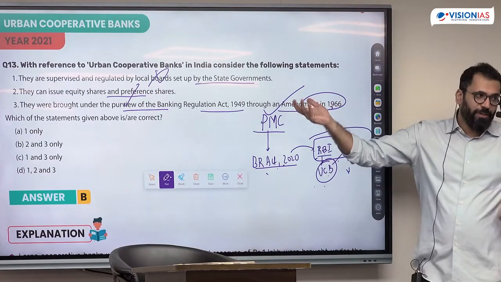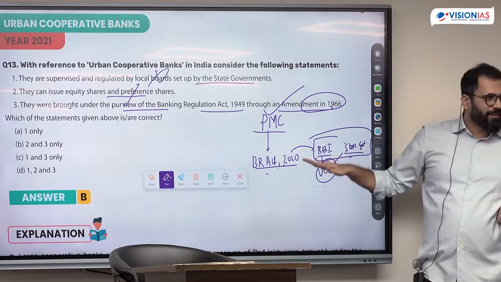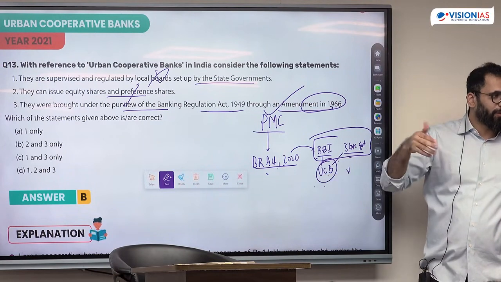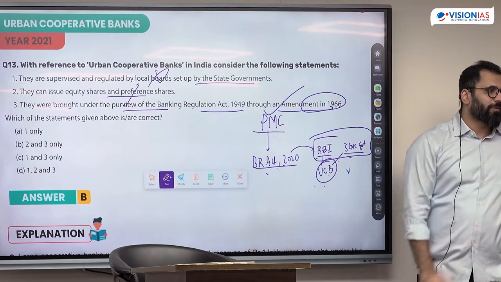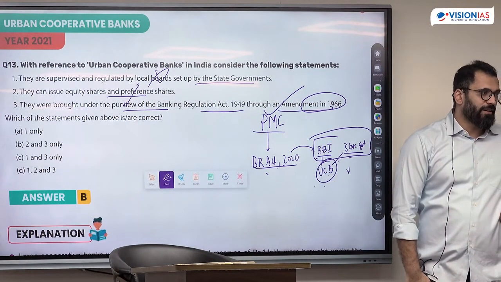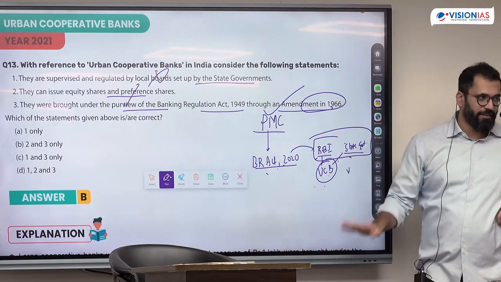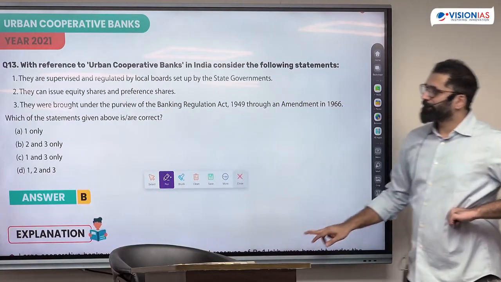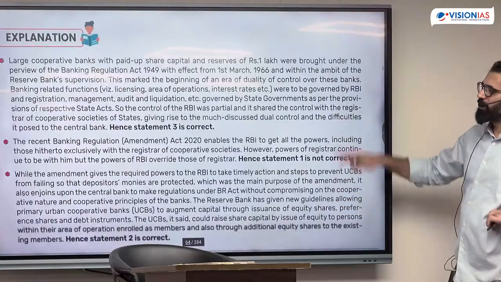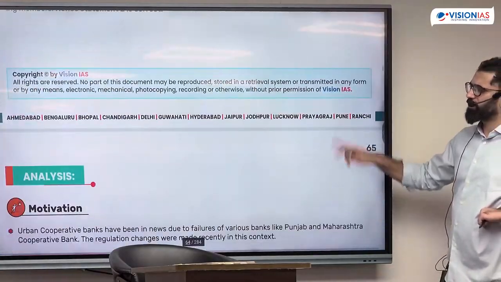If you read about urban cooperative banks and you say the Banking Regulation Act 2020 amendment has come in, the first thing was, when exactly were the urban cooperative banks brought under banking regulation? This was covered everywhere. A very important news. In fact, they asked 2-3 more questions on urban cooperative banks.